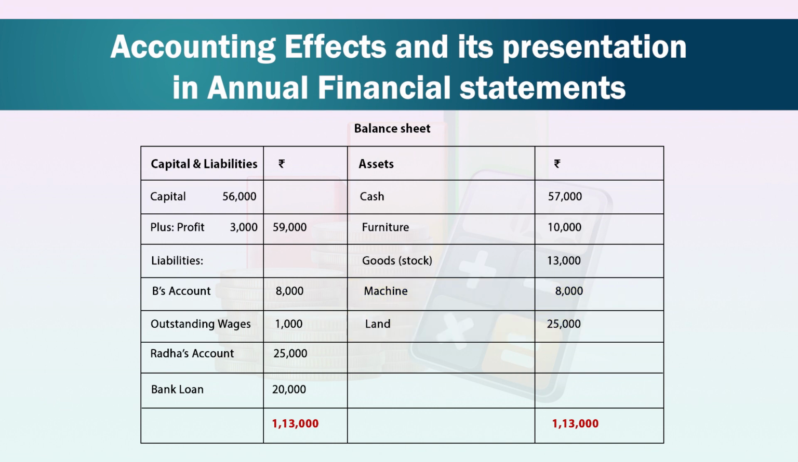On the capital and liabilities side, capital worth rupees 56,000 is shown, plus profit of 3,000 is added, so we get 59,000. In case of liabilities, B's account rupees 8,000, outstanding wages 1,000, Radha's account 25,000 and finally the bank loan 20,000. It equates the balance sheet by the amount rupees 1,13,000.